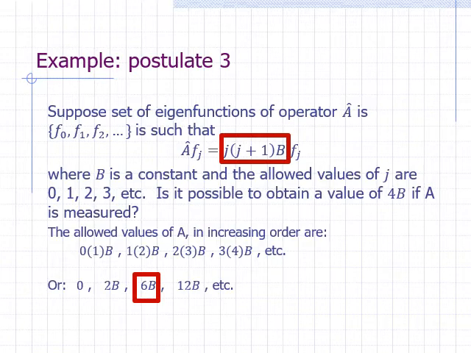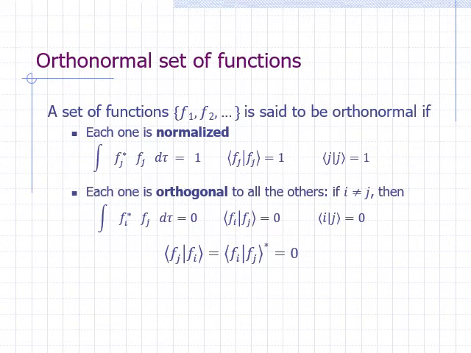But what is the probability that we would get any one of the allowed values? To answer this question, we need postulate 4. But before we tackle postulate 4, we'll go over some ideas and terminologies that are used in postulate 4. One of the assumptions in postulate 4 is that a Hermitian operator that corresponds to a dynamical property has an orthonormal set of eigenfunctions. So let's first understand what orthonormal means.